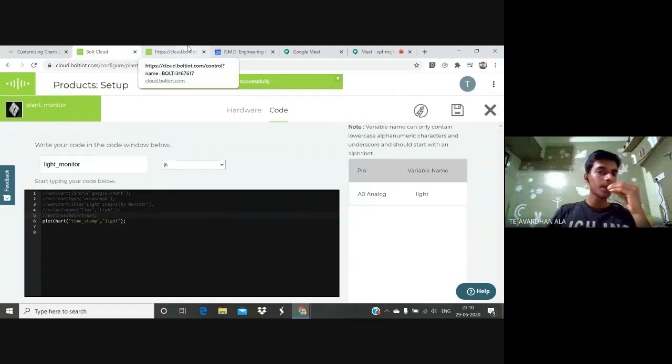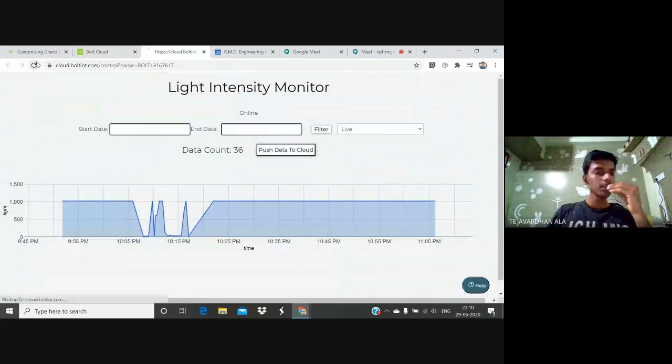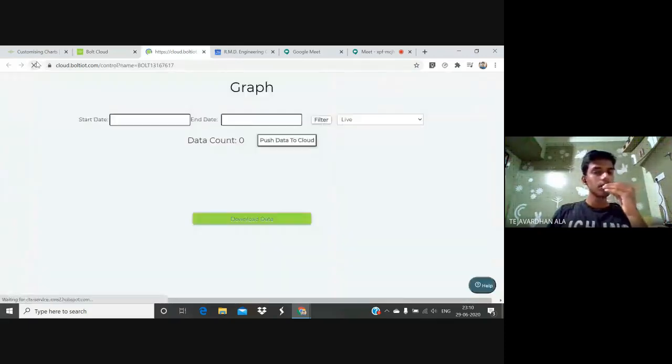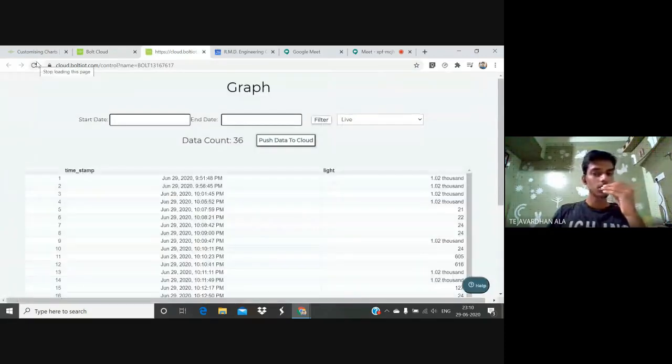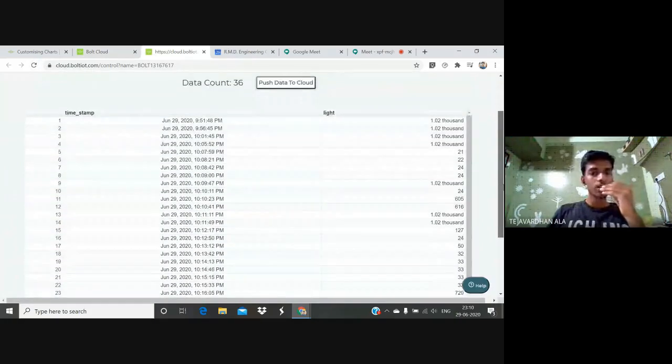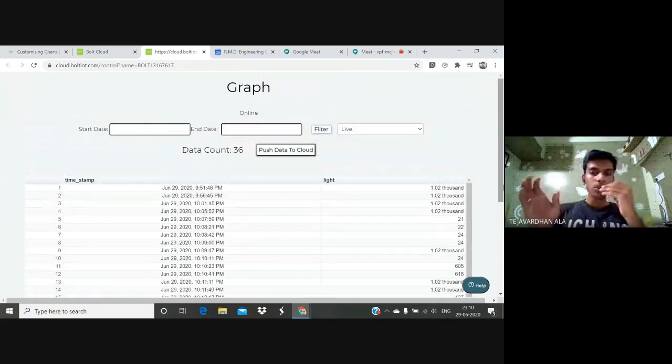After saving the code, you can see the output page. By refreshing, we can see the data related to our code. Here I set the time for every 5 minute interval, so I can receive the data every 5 minutes. What this time interval means, as I already said, is the amount of light that was received by the plant for every 5 minutes I can measure.